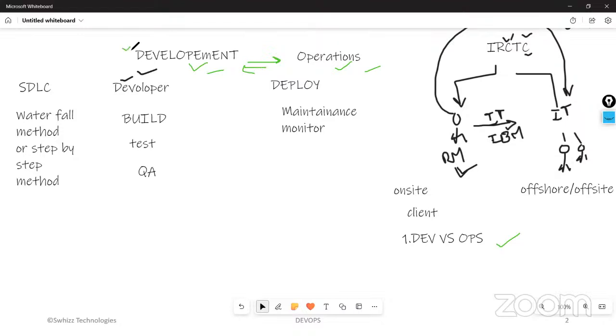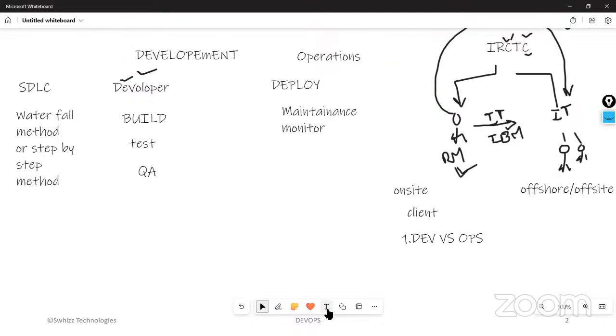What will this development team be doing? Suppose the operations team goes to the client machines and gets an error. What will this operations team do? They will directly blame the development team: hey, development team, what kind of product have you developed? It is not at all working fine in the client machines. And what will the development team do? This product is working fine, there is a problem with your machines. In such a way, they will try to blame each other. That's why we cannot expect better friendship between those two teams. That is the first problem here.